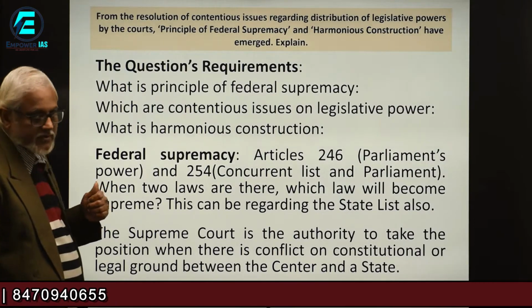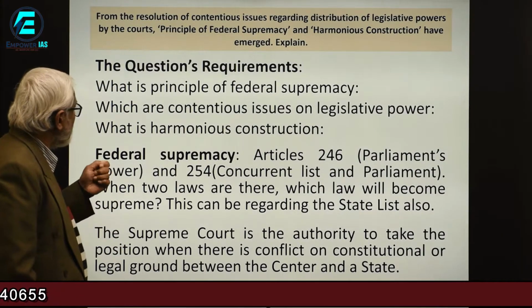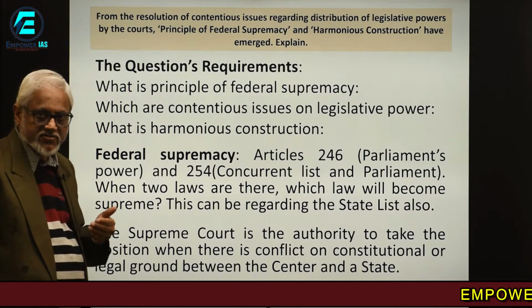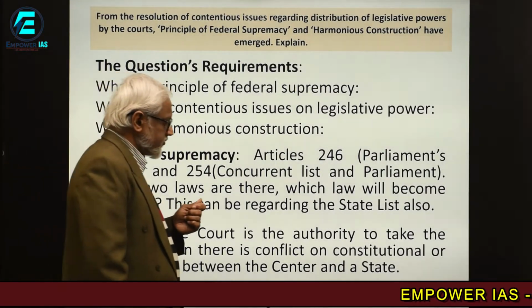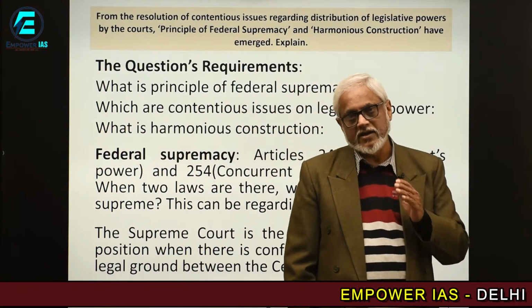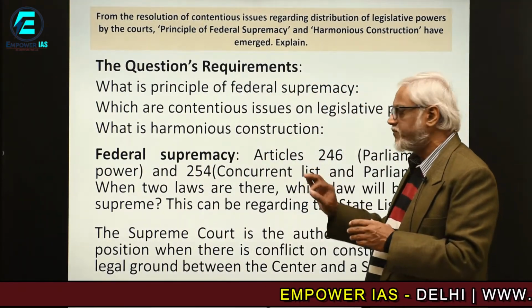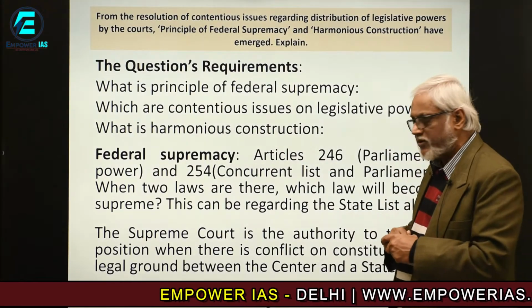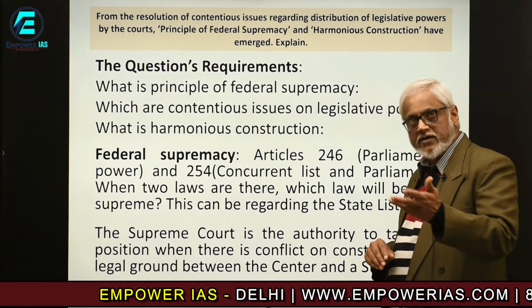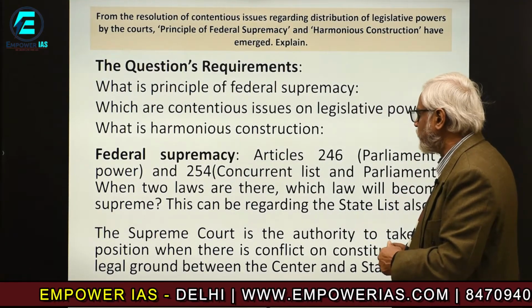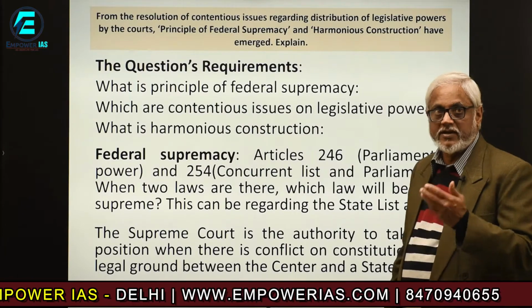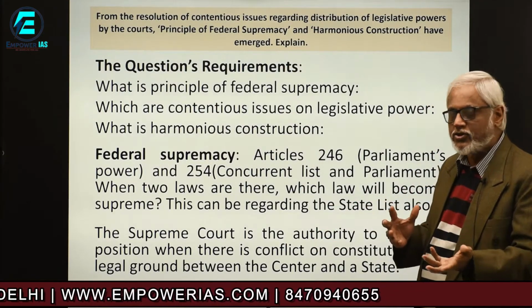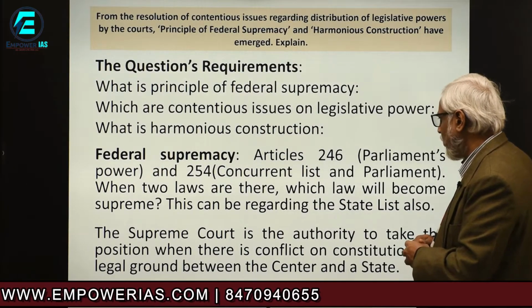So you see the requirements. What is the principle of federal supremacy? Which are the contentious issues on legislative power? And what is harmonious construction? Federal supremacy is described in Article 246 and Article 254. Parliament's power is described in 246, to enact certain laws even in the areas of the state list, and 254 says that in the concurrent list, if Parliament makes a law and the state also makes a law, which law will finally prevail. So this is what is there.